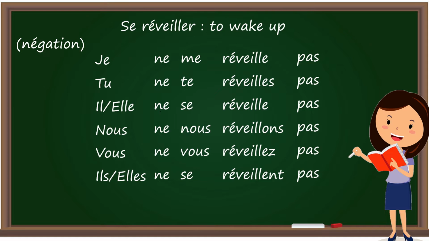To make a reflexive verb negative in French, we add ne and pas. Ne goes between the subject and reflexive pronoun. Here reflexive pronouns are me, te, se, nous, vous. Okay. So we are going to add ne between two pronouns and pas goes after the verb. So it will be read like je ne me réveille pas. Tu ne te réveilles pas. Il ne se réveille pas. Elle ne se réveille pas. Nous ne nous réveillons pas. Vous ne vous réveillez pas.